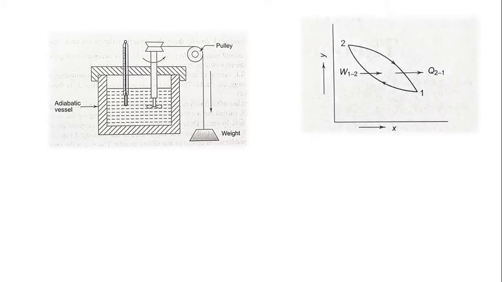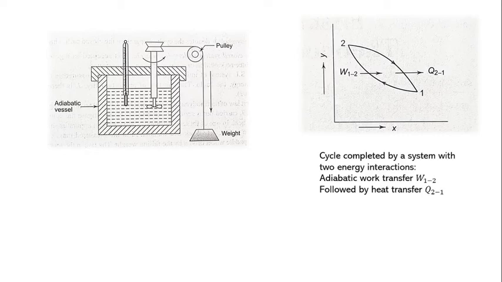Then the process 1 to 2 undergone by the system is shown in generalized thermodynamic coordinates XY, which we can show here in the diagram. Let the insulation now be removed. The system and the surroundings interact by heat transfer till the system returns to the original temperature T1, attaining the condition of thermal equilibrium with the atmosphere. The amount of heat transfer Q21 from the system during the process 2 to 1 shown in the figure can be estimated.